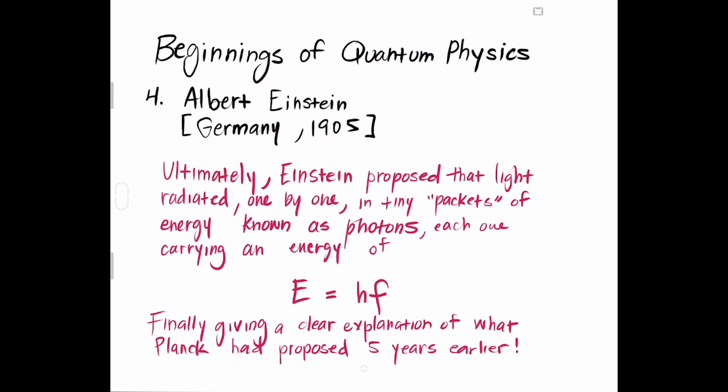Now, this is very strange because up until that time, people only believed light to be waves. But Einstein proved that light also behaves as particles. And there are several experiments that you could do and look at with your own eyes the way that waves behave as both particles and as waves. So this equation, E equals hf, is extremely important because this equation is what started the entire idea of quantum physics.